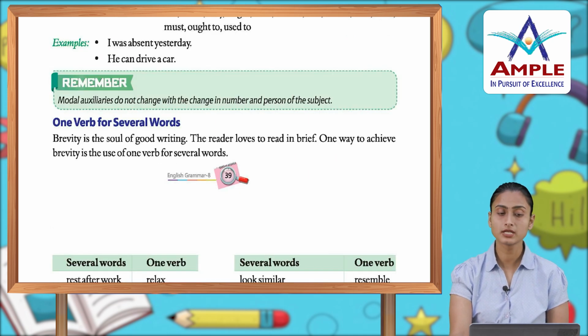Remember, modal auxiliary verbs do not change with the change in number and the person of the subject. Now, one verb for several words. Brevity is the soul of good writing. The reader loves to read in brief, and one way to achieve brevity is the use of one verb for several words.